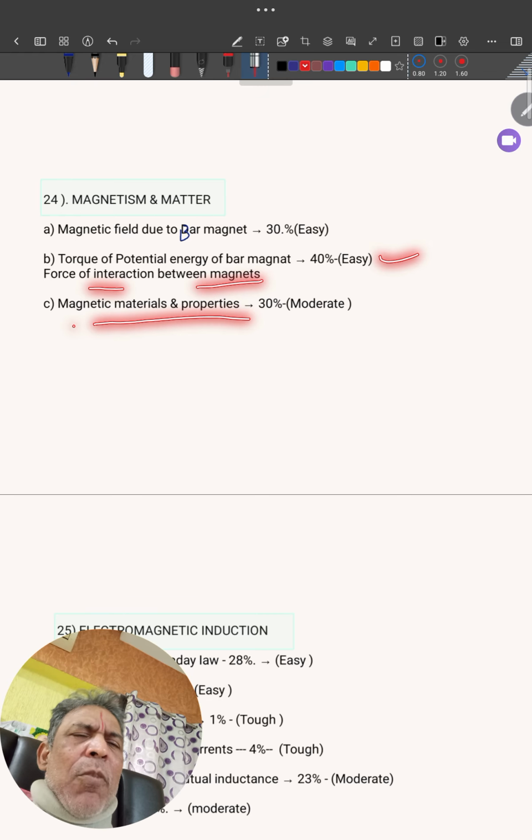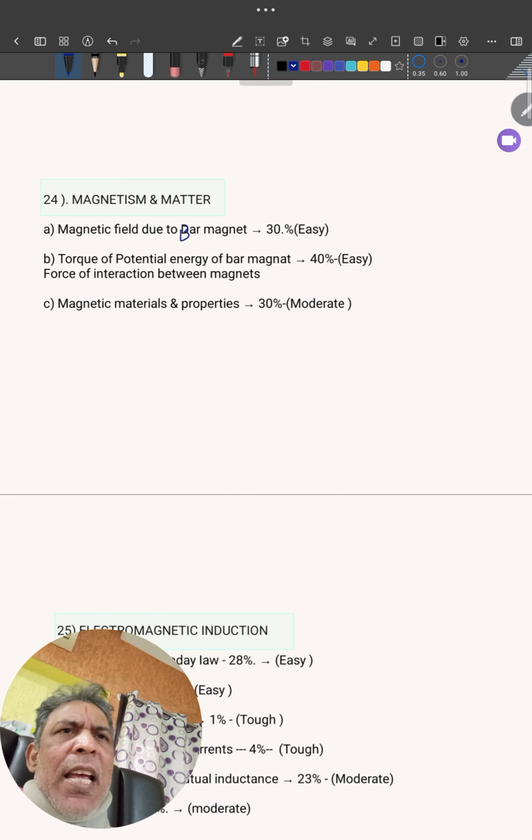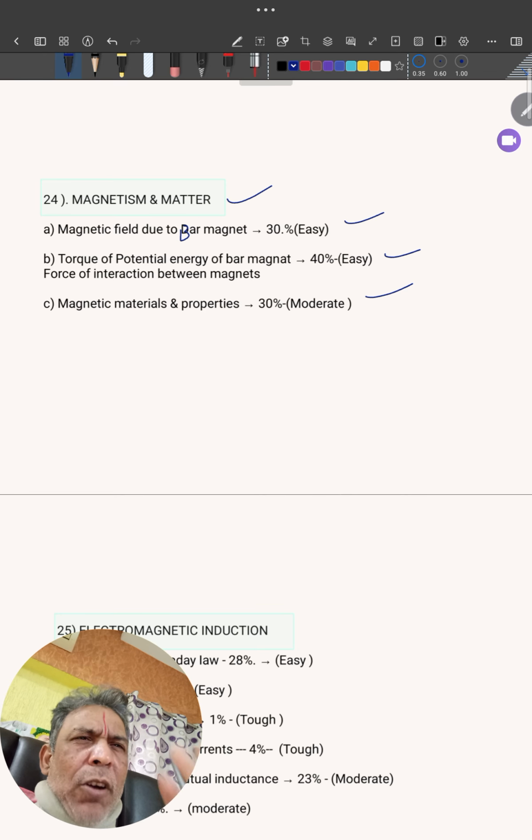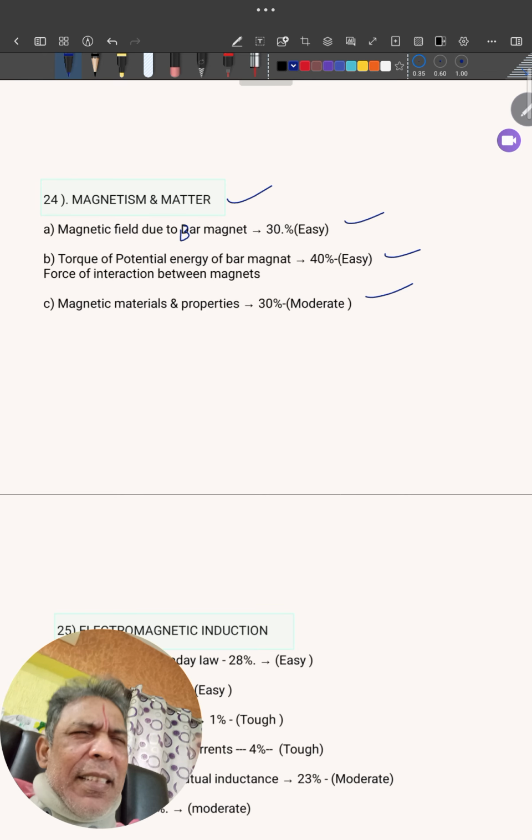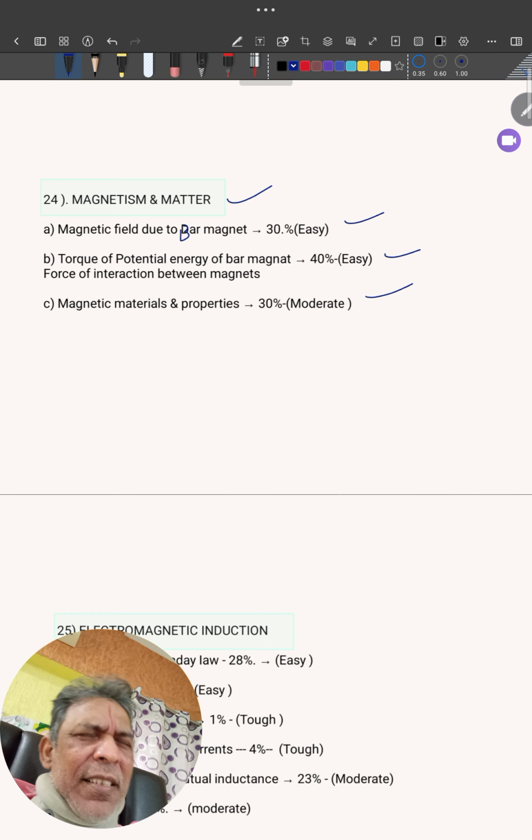Magnetic materials and properties, very easy, just theory based. Compulsory, everyone, one question will come. You are not supposed to leave this. Just listen to the theory two or three times, you'll understand all. And remember the formulas.